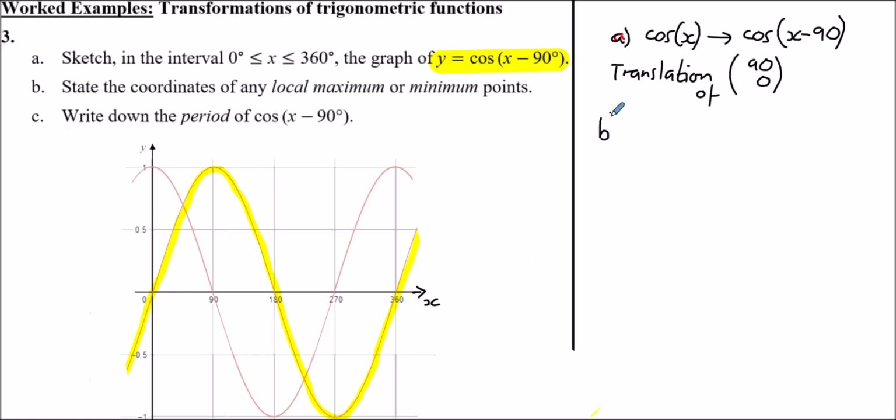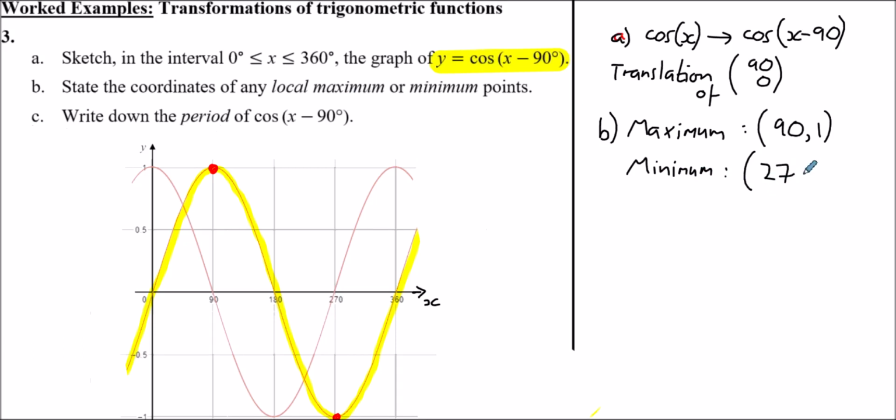So basically where is it at its peak and trough. So the maximum, first of all, is here. So we've got a maximum point where x is 90 and y is 1. We have a minimum which is down here, where x is 270 and y is minus 1.